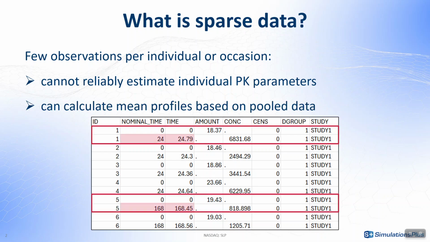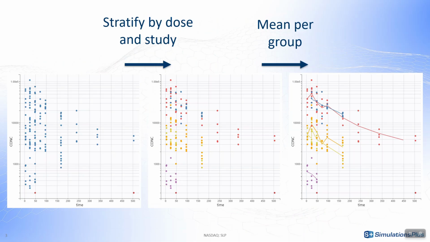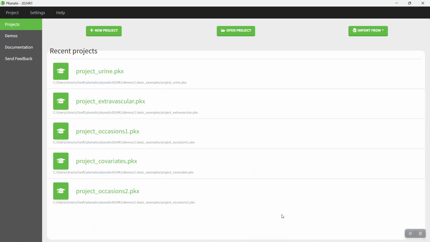However, we can calculate mean profiles based on data pooled across individuals. We can still stratify this data. For example, here we have different dosage groups and studies so that we can analyze that separately. We can separate the data by any categorical covariate and calculate mean profiles for each group. So let's take a look at this data in PK analytics.